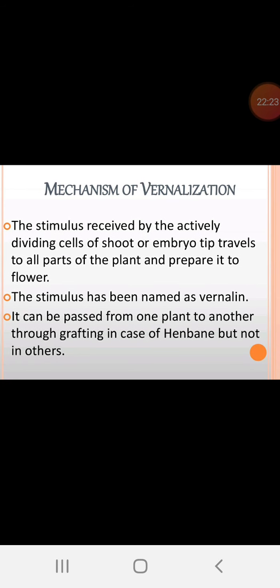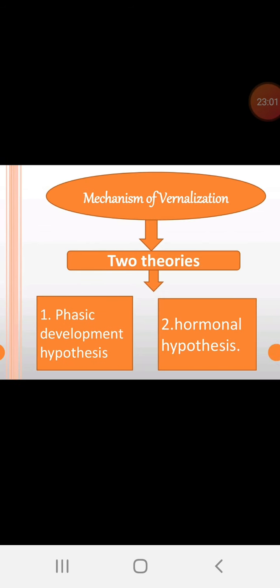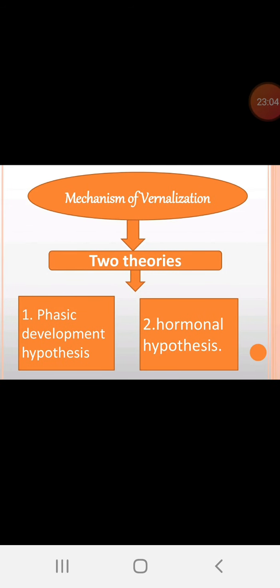Mechanism of vernalization: the stimulus received by the actively dividing cells of the shoot or embryo tip travels to all parts of the plant and prepares it to flower. The stimulus has been named vernalin. It is a chemical messenger, as I said, which triggers flowering. It can be passed from one plant to another through grafting in the case of Hyoscyamus, but not in other plants. In one plant, by the grafting method, we can transfer this type of chemical. If it is not done with vernalin, they can go for this hormonal effect.